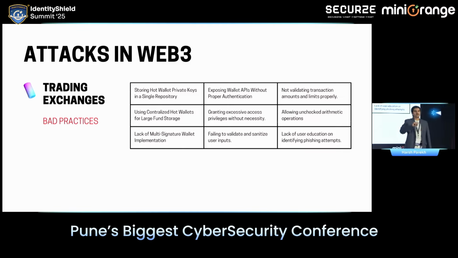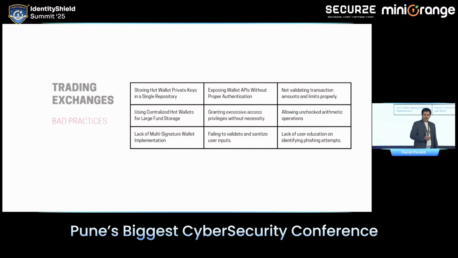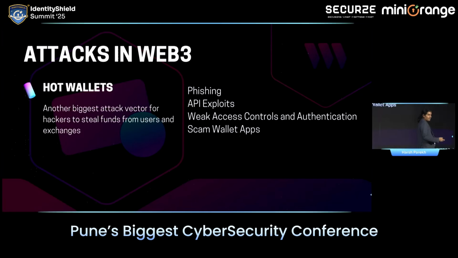This is one of the mistakes that trading exchanges make many times, because of which if one of the keys is compromised, the hot wallet is completely compromised. And we'll see a lot of examples of that. Another is exposing the API somewhere. They grant a lot of excessive permissions to someone. This is another threat. And lastly, lack of sanitization of data and user inputs. We'll cover that later. After that, we go into the next important part, which is hot wallets, or the private wallets that we are using. We'll see a couple of examples and POCs now, where we will learn how attackers hack a wallet.